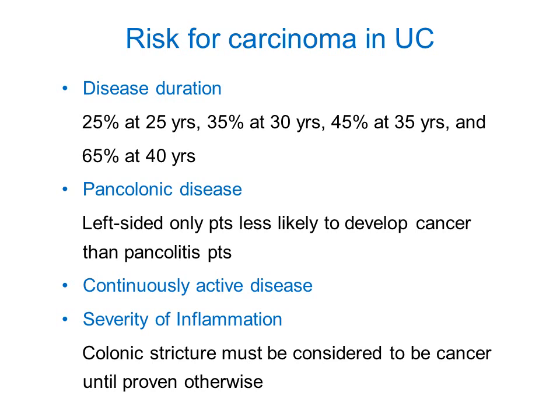As I said, ulcerative colitis is one of the risk factors for adenocarcinoma of the colon. When the disease becomes very long duration, there is an increase in the risk to develop carcinoma. So risk increases to almost 65% if the person has been living with ulcerative colitis for almost 40 years. In pancolonic disease, left-sided only patients rarely develop cancer compared to pancolitis. So if the disease is very extensive, if it is involving the right colon as well, then there is increased risk.